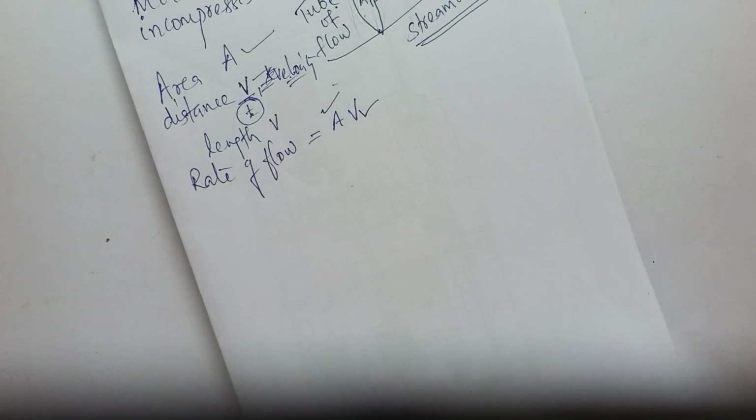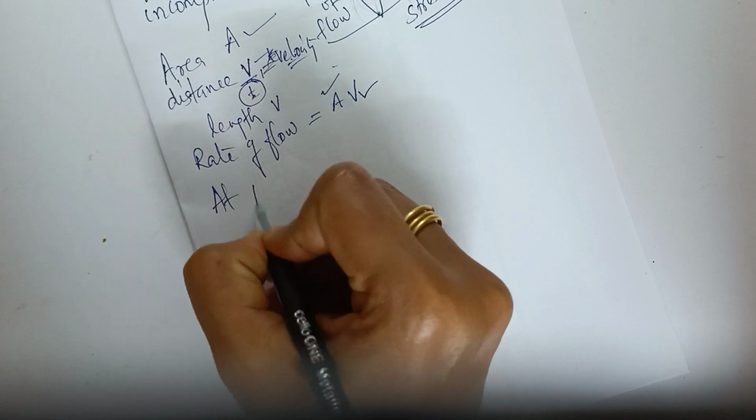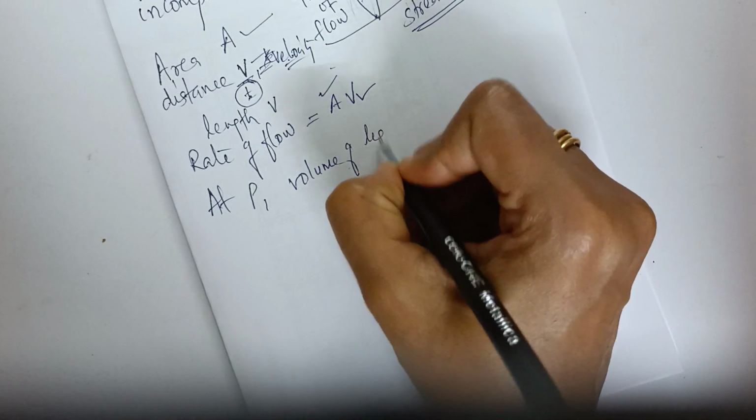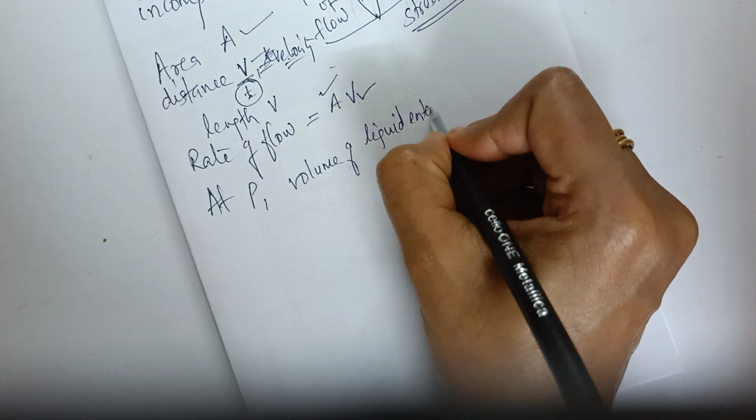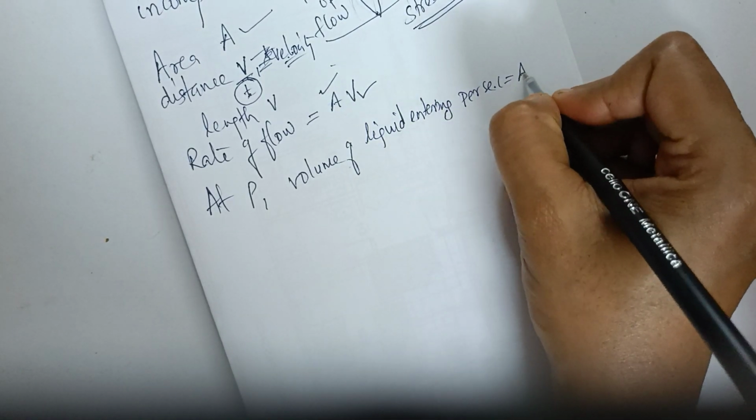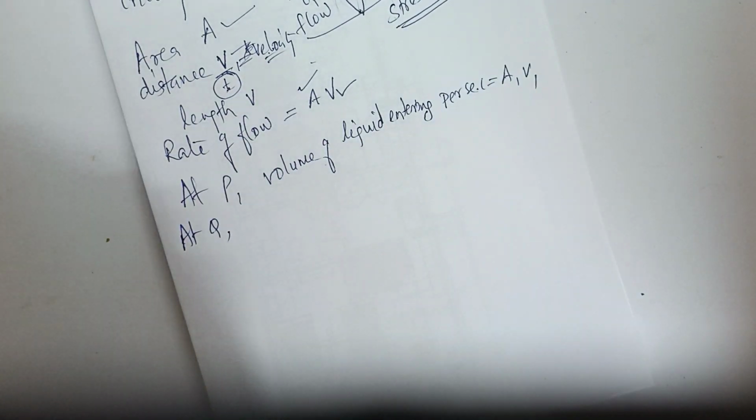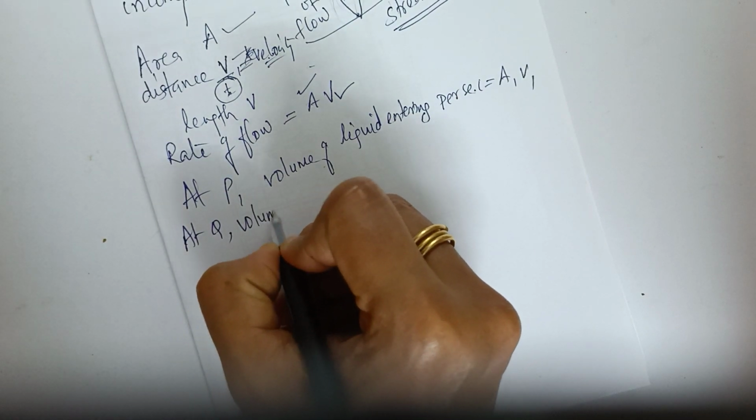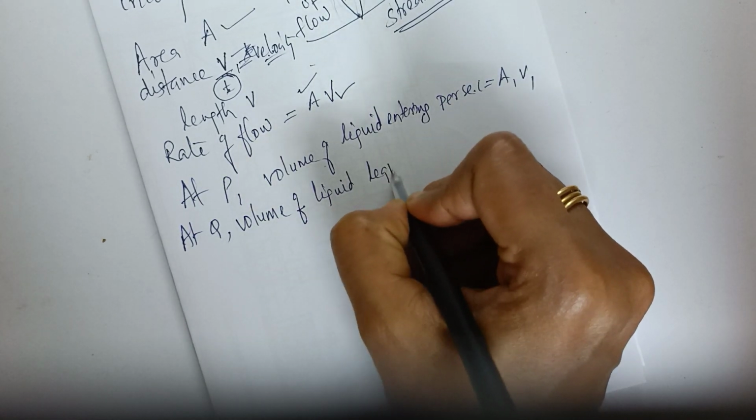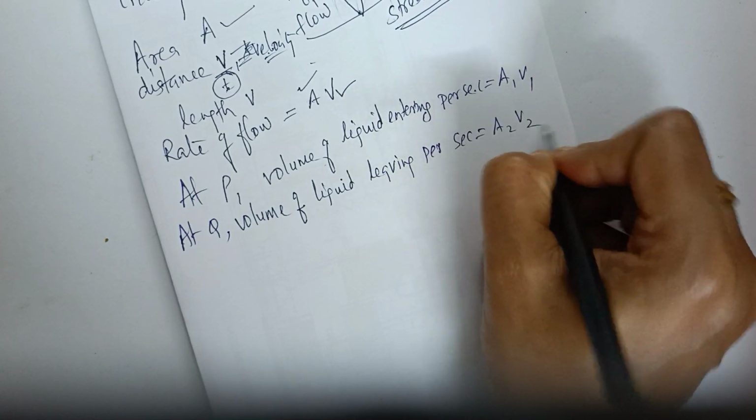Now let us write for A1 and V1. So at P, the volume of liquid entering per second is equal to A1 V1. Similarly at Q, the volume of liquid leaving per second is equal to A2 V2.